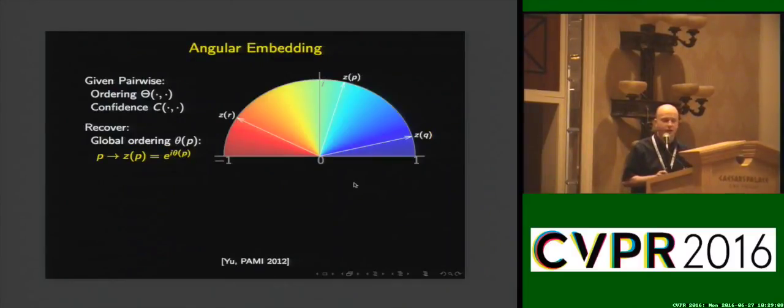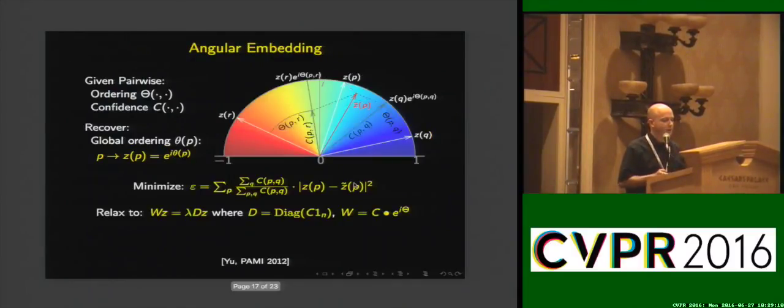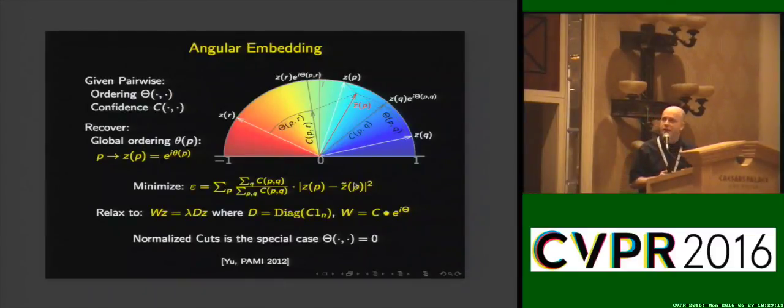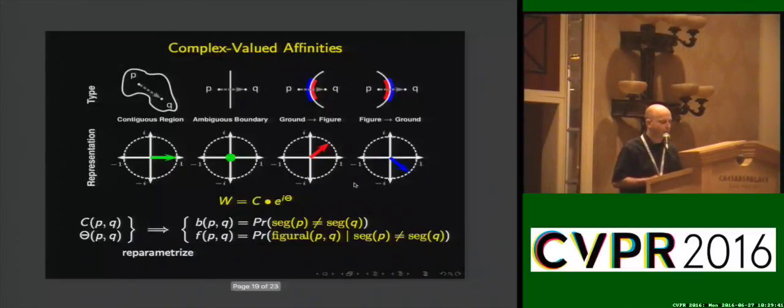Our actual embedding procedure is a little more complicated. I'll skip through most of the math here, but the point is that instead of embedding into the unit interval, we've stretched this unit interval into the unit semicircle of the complex plane. And figure ground now corresponds to angular rotation in the complex plane. The reasoning behind this is that normalized cuts actually falls out as a special case of this embedding system. So angular embedding is grouping plus ordering, whereas normalized cuts is just grouping. And this extra ordering aspect we're using to represent figure ground.